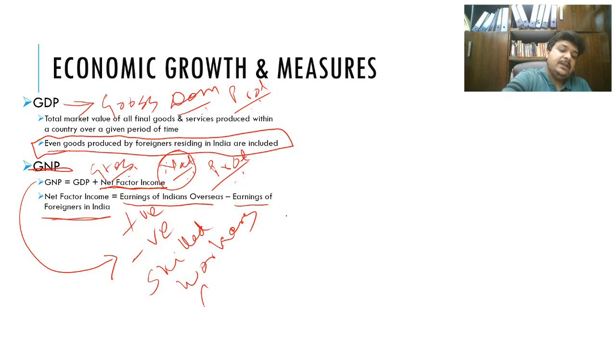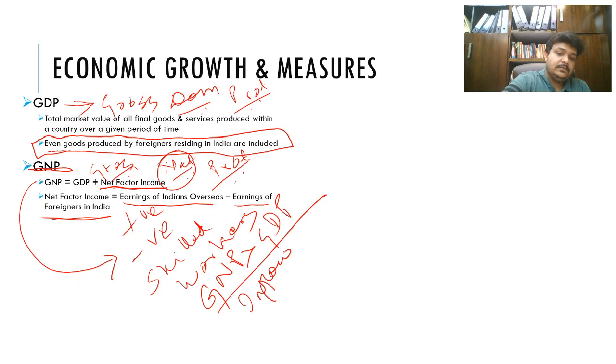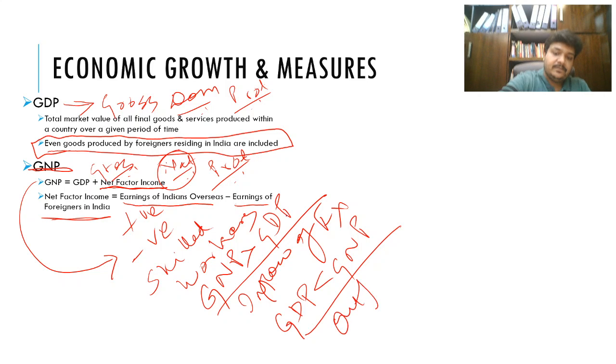So if GNP is greater than GDP, that is a good inflow of FX happening. In the opposite scenario, outflow of foreign exchange is happening. So I hope this is clear for you.